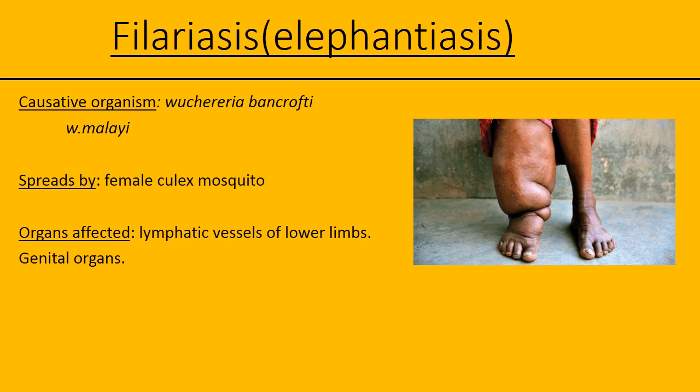This is very important, a 1 mark question. The organ affected by the filarial worm is the lymphatic vessels of the lower limb. Clear? In the lower limb, it has already selected the lymphatic vessel. It multiplies there, it develops in the lymphatic vessel, and it will disturb or damage the functioning of that particular organ. Because of its multiplication, the organ will be affected and it leads to disorder.